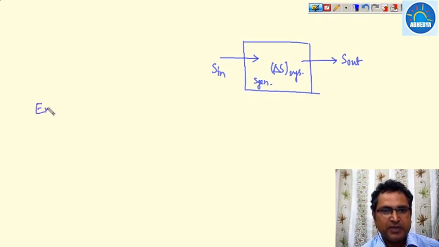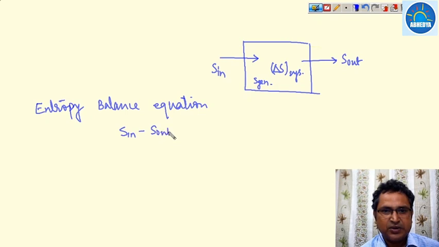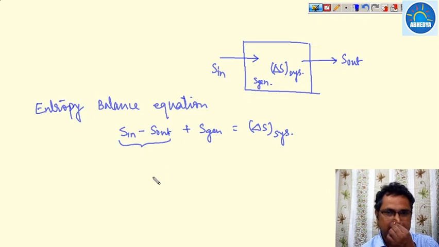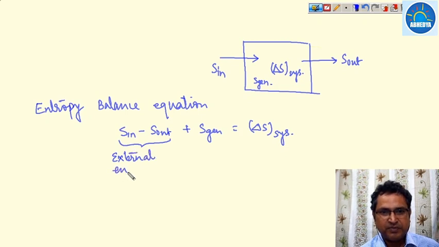Then there is an entropy balance equation, and this entropy balance equation says that S in minus S out plus S generation is equal to delta S system. Where S in minus S out is the entropy transfer, that is the external entropy, and this is due to transfer.